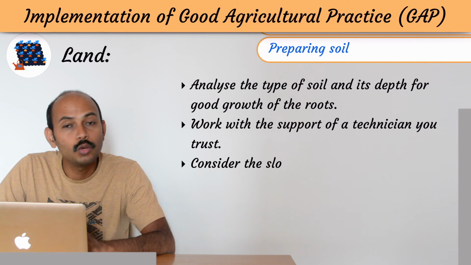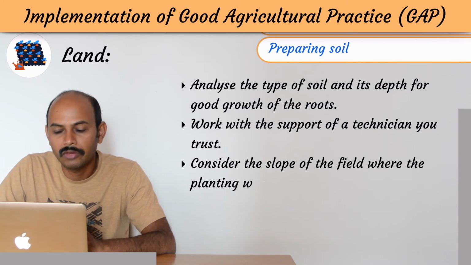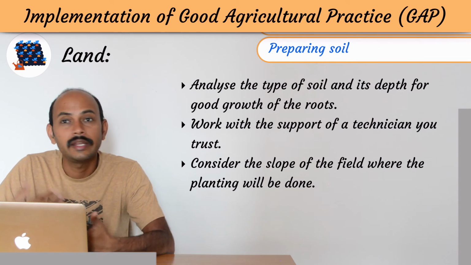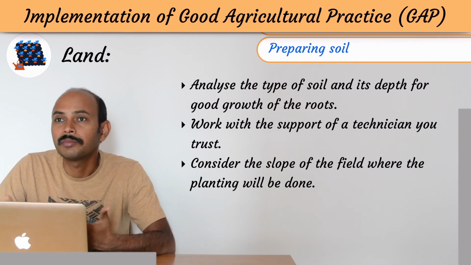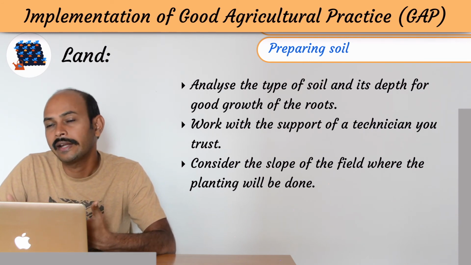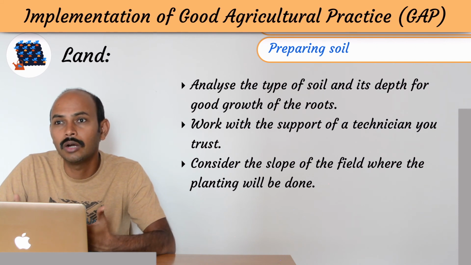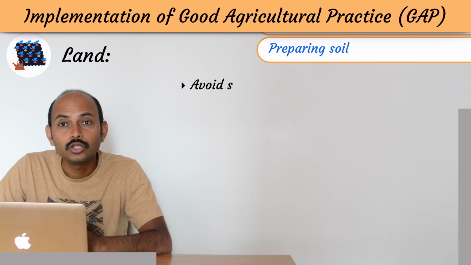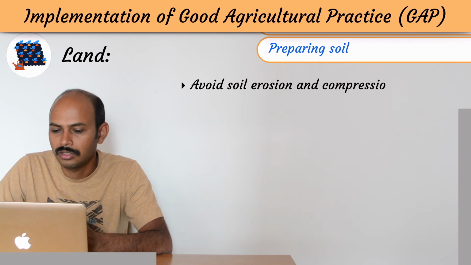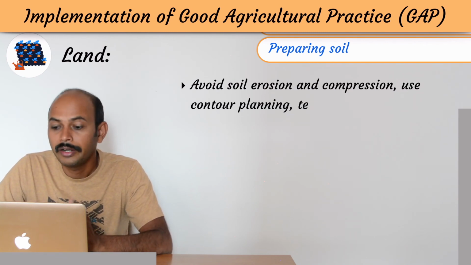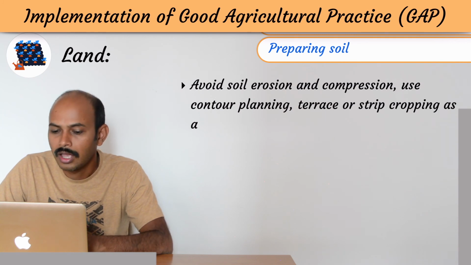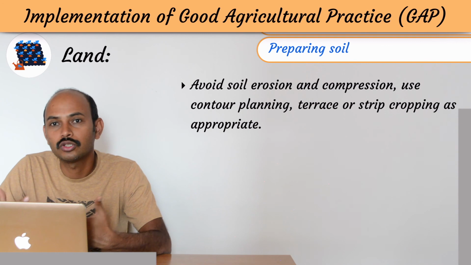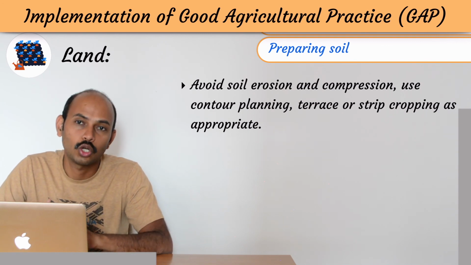So consider the slope of the field where the planting will be done. So slope is also important because in the rainy season, sometimes waterlogging may happen, and that should be avoided because it's not good for the plants. Avoid soil erosion and compression. Use contour planting, terrace or strip cropping as appropriate. That means depending upon the slope, depending upon the soil type, you have to plant your crops properly.